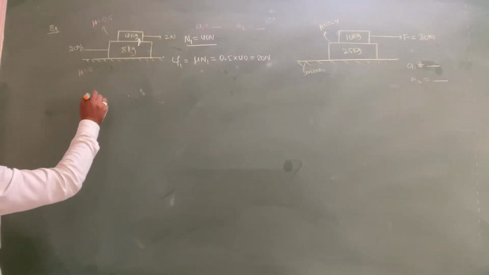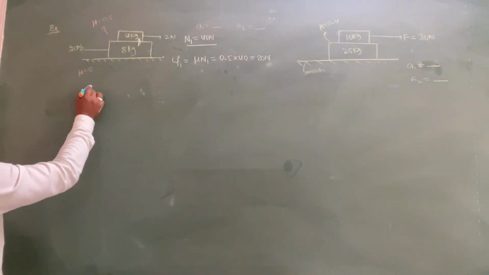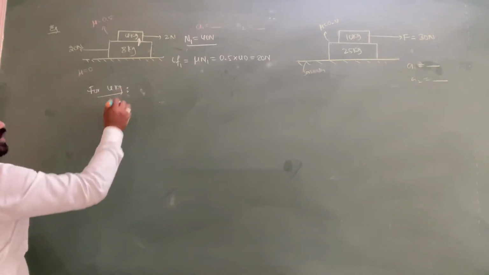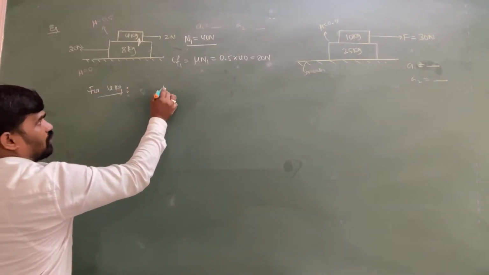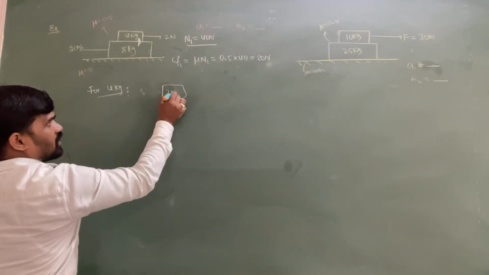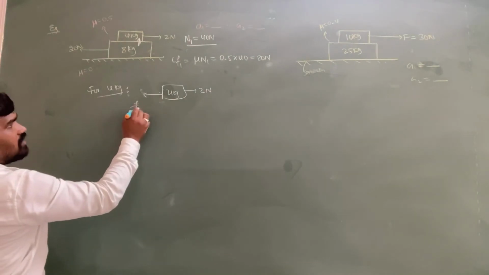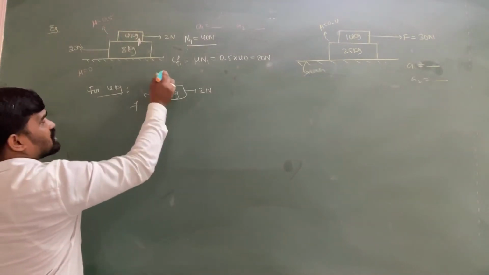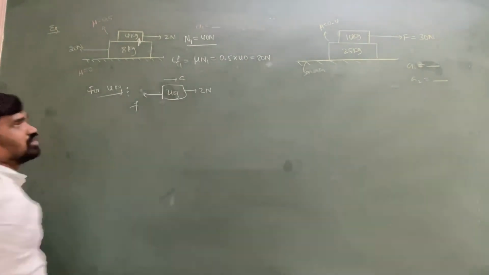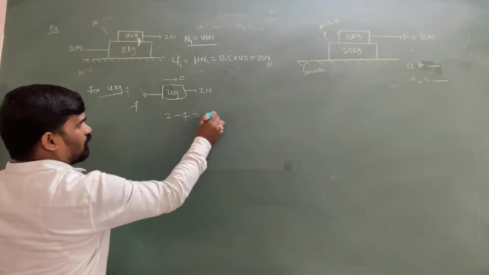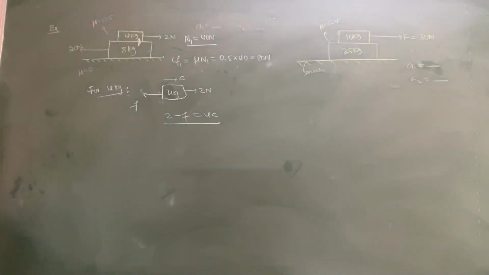How to calculate, sir? Let us consider both have common acceleration. For the 4 kg mass, there is the 2 Newton force, and opposite to it the static friction is acting. Let the acceleration be a. So you can write 2 minus F equal to 4a.